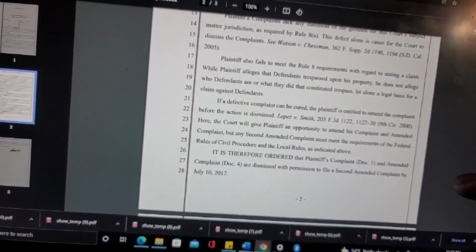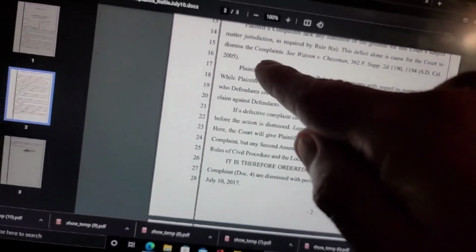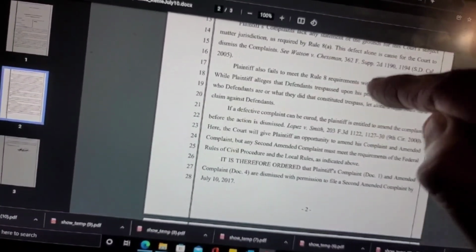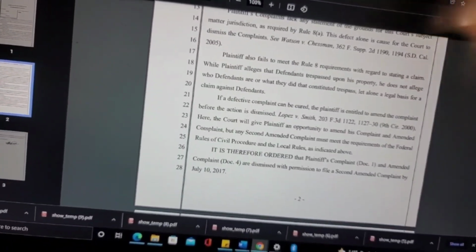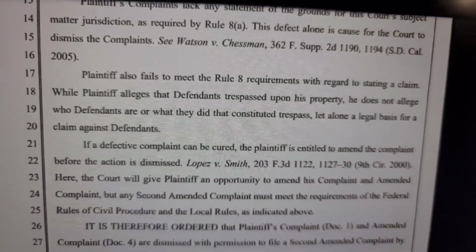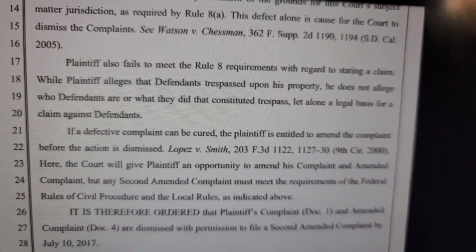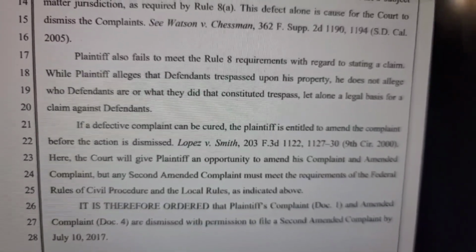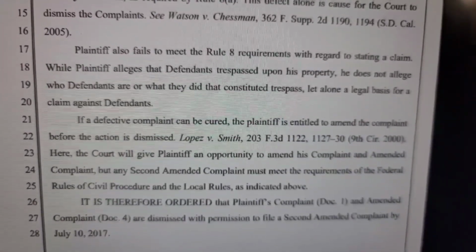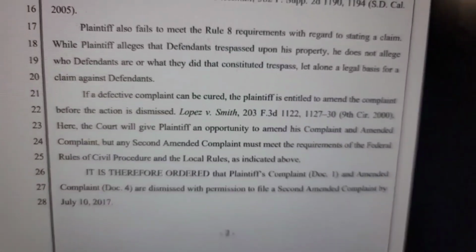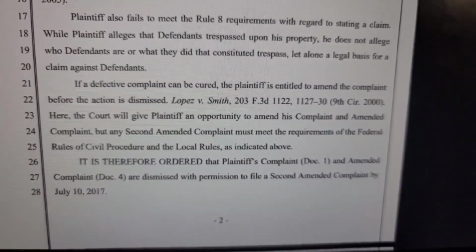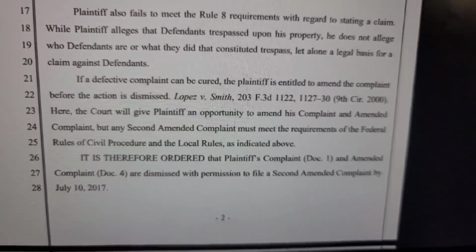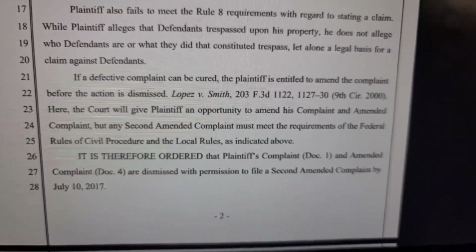So if y'all want to read this, y'all can read this. This is just like their order, dismissing his case. So plaintiff also fails to meet Rule 8 requirements in regard to stating a claim. While plaintiff alleges that defendants trespass upon his property, he does not allege who defendants are and what they did that continued trespass, let alone a legal basis for claim against defendants. A defective complaint can be cured. The plaintiff is entitled to amend the complaint before the action is dismissed. So they're giving him a chance, obviously.